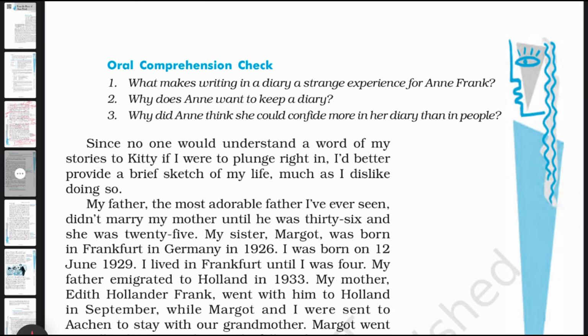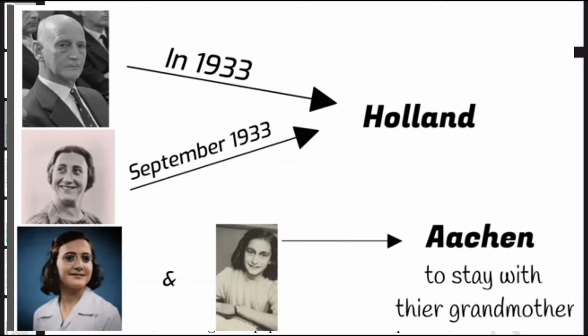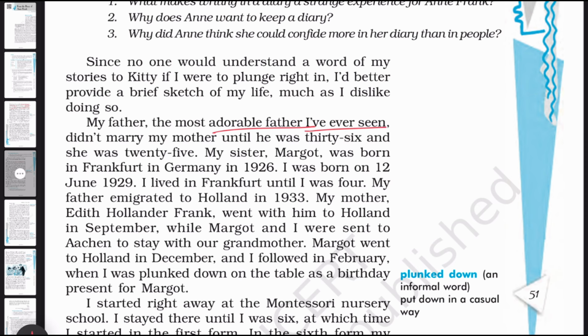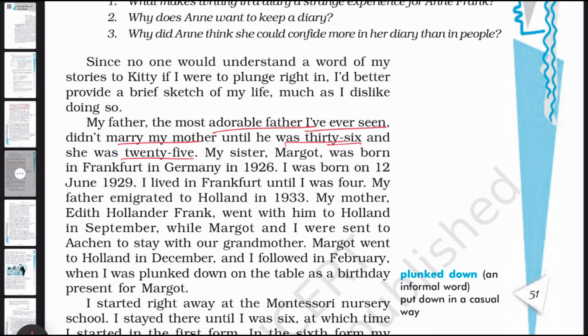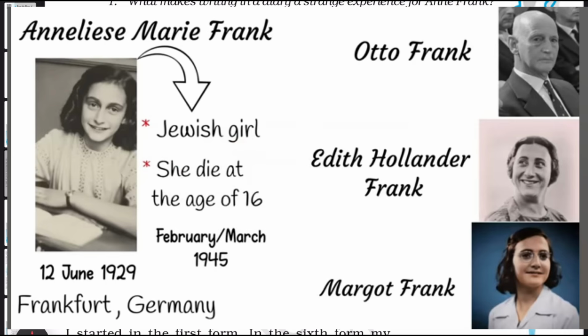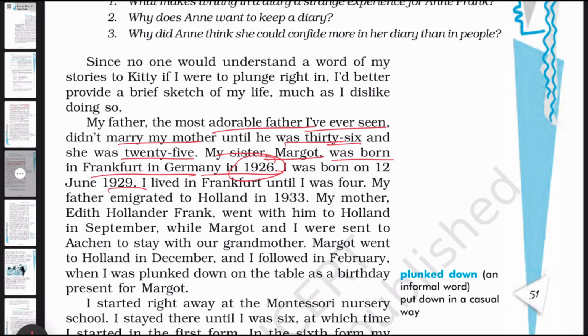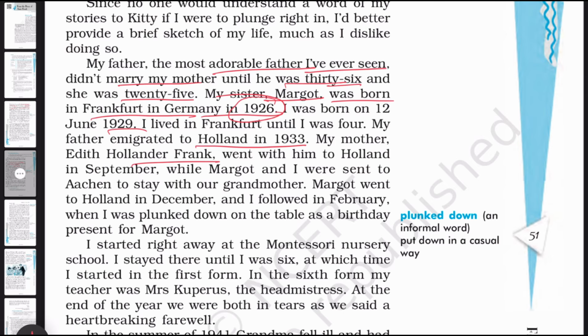So next we go to her family description that we have already seen. My father, the most adorable person that I have ever seen, didn't marry my mother until he was 36 years old, and she was 25. My sister Margot was born in Frankfurt in Germany in 1926, and she gives her own birth date, and they emigrated to Holland. My mother, Edith Hollander Frank, went with him to Holland, while I and Margot were sent to Aachen to stay with the grandmother.